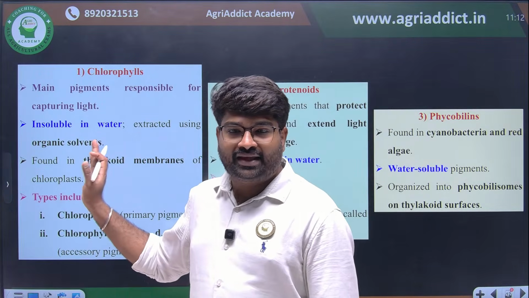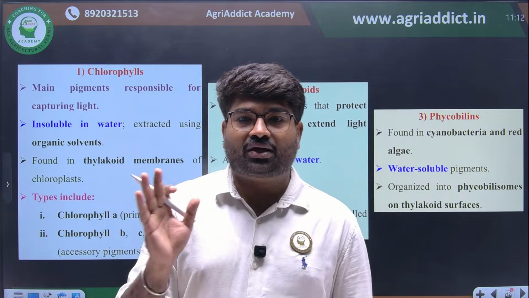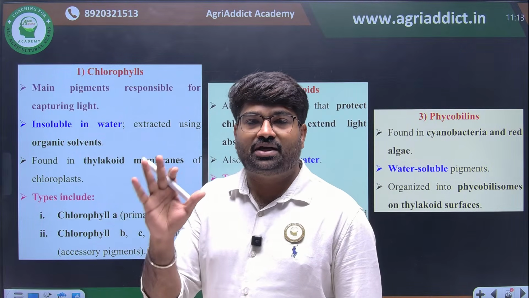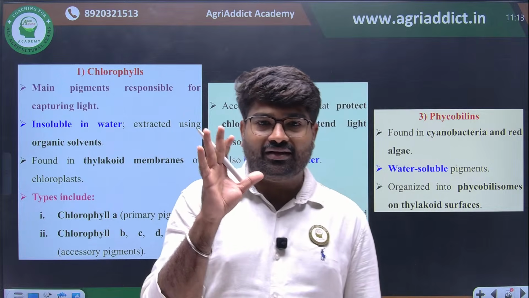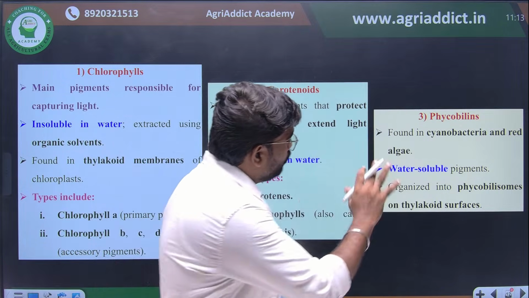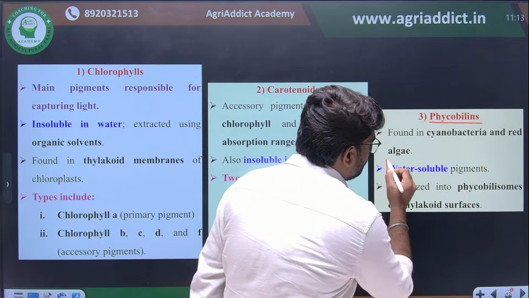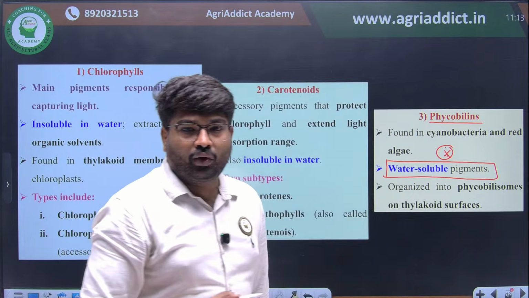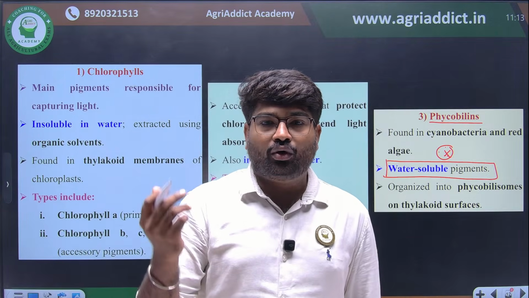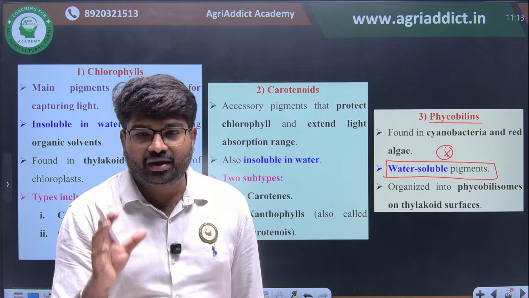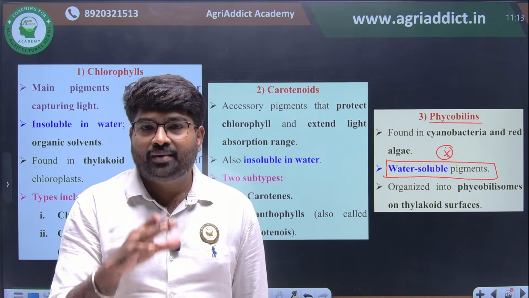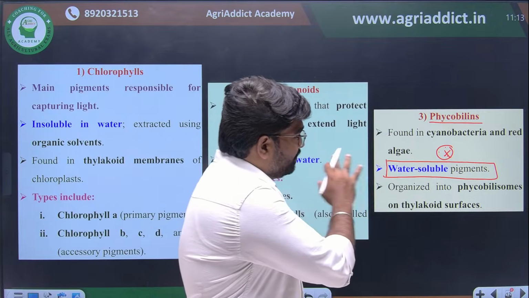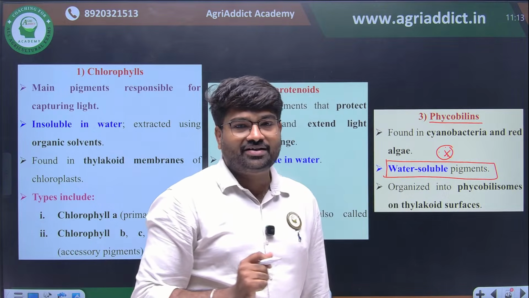What is the key difference between carotenoids, chlorophyll and phycobilins? This is very important. The question they will ask is: among the photosynthetic pigments, phycobilin is the water soluble pigment. This is a very important point. Phycobilin is water soluble, but chlorophyll and carotenoids are insoluble in water, though soluble in organic solvents like ether. Clear? So among the pigments, phycobilins is the water soluble pigment.